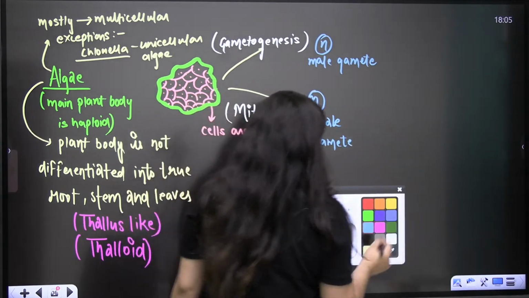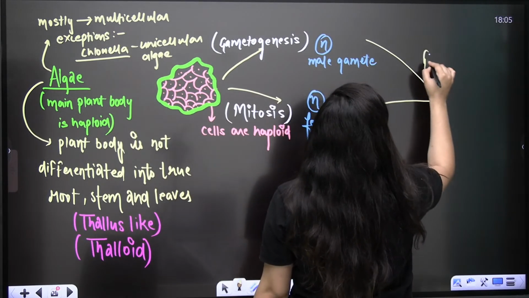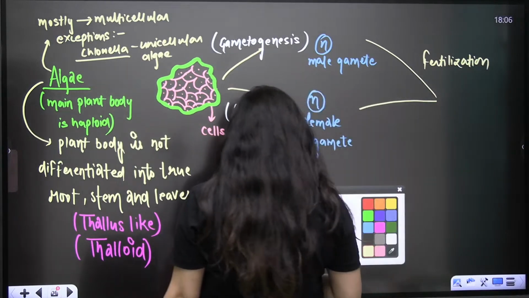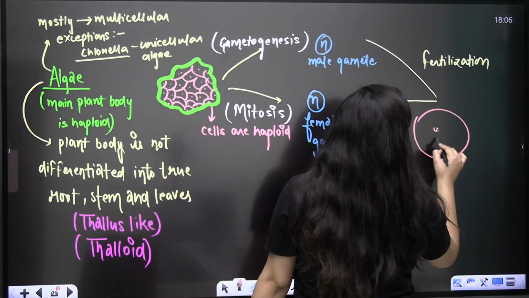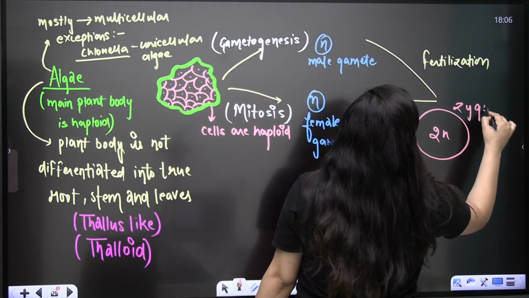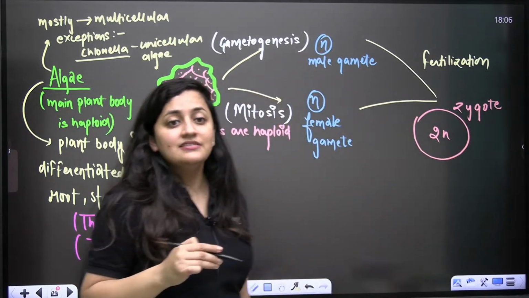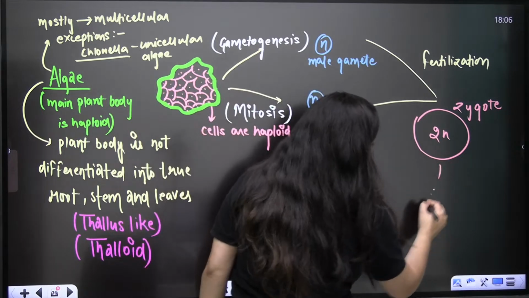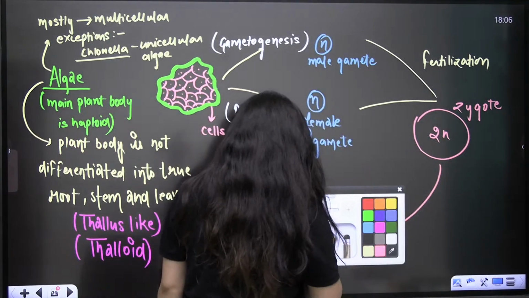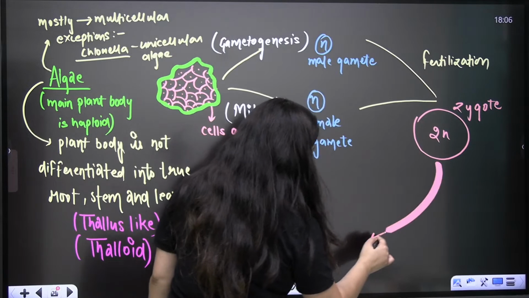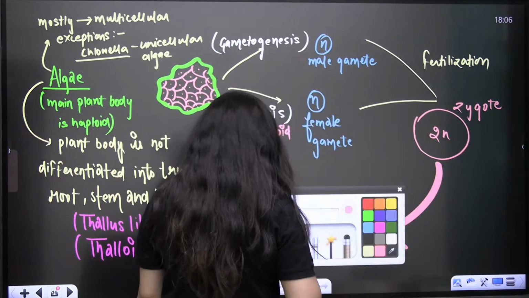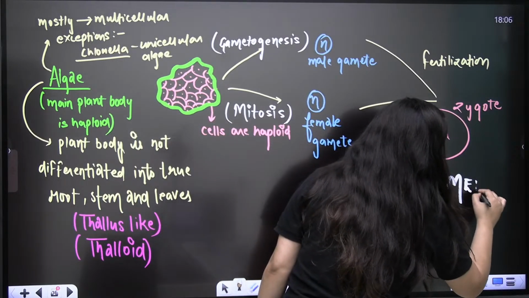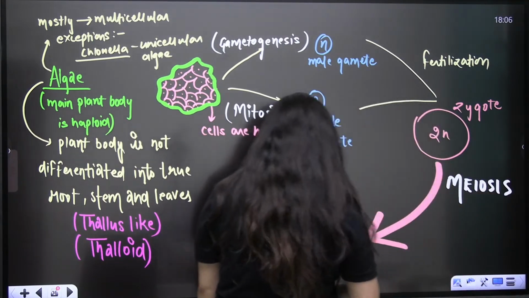So obviously you know what will happen next. Next will be the fertilization. So here in the case of algae, after fertilization, we will have the diploid zygote, but this zygote will not grow further. It will not form an embryo. This zygote will undergo meiosis, because the main plant body is haploid here. So what will happen here? This zygote will undergo meiosis, the reductional division.